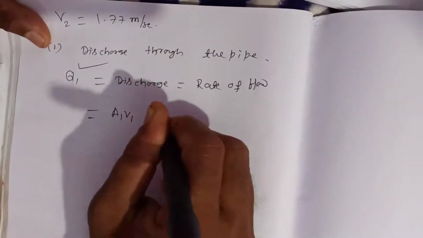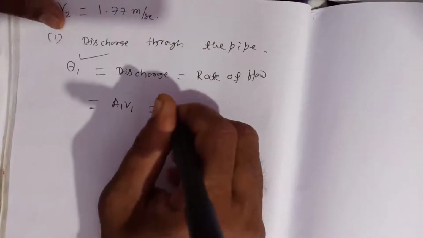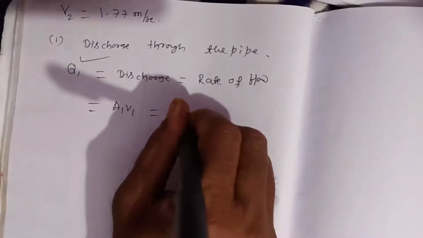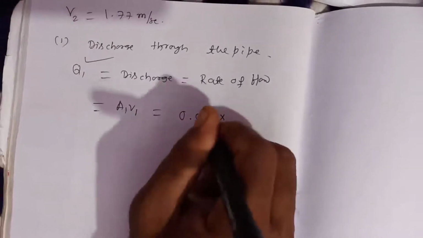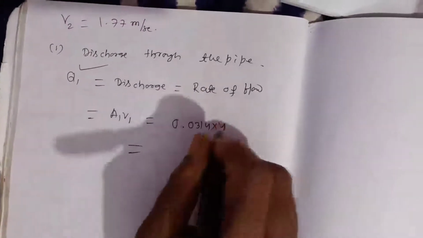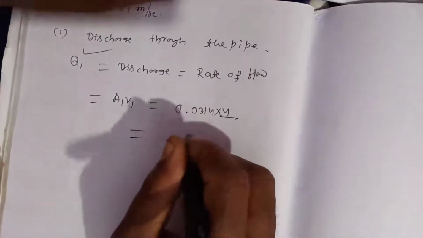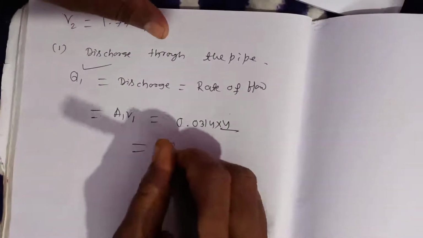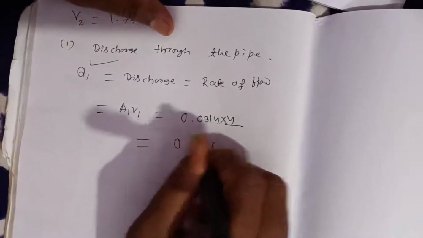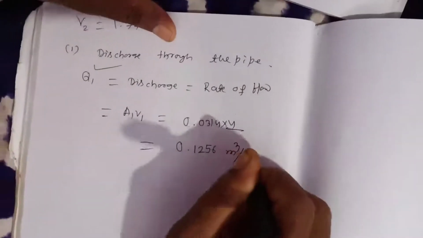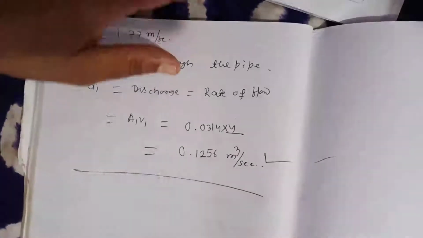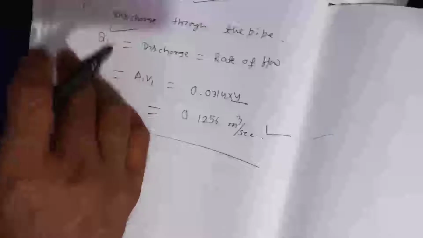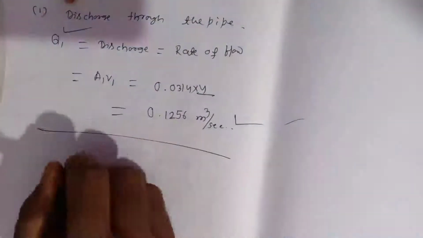So A1 is 0.0314 into V1, which means 4 meter per second. That is equal to 0.1256. Here the unit is meter cube per second. This is the answer to question number 1.